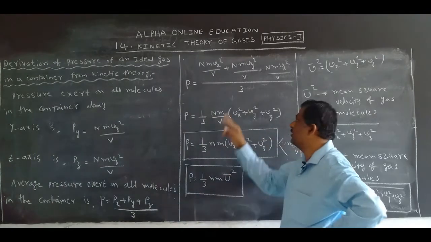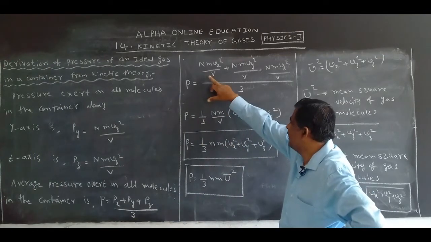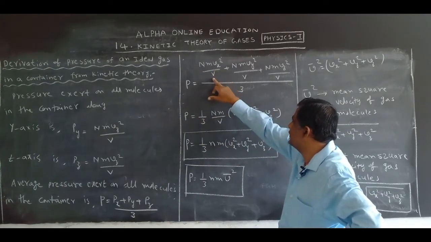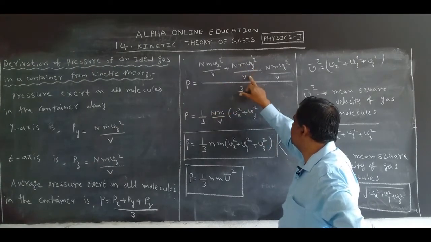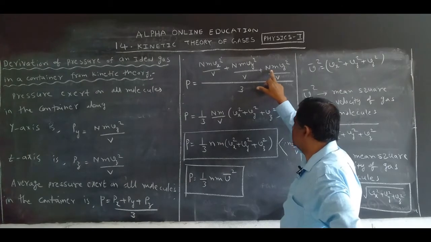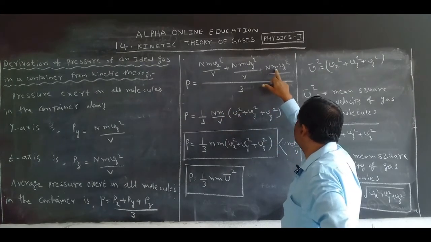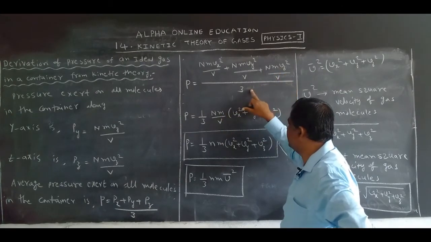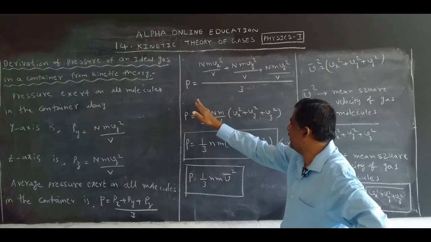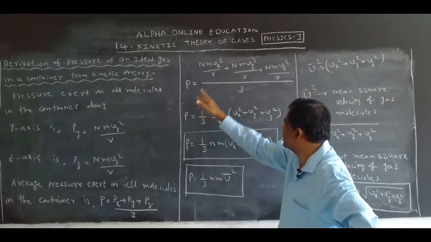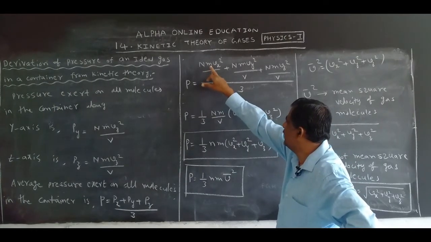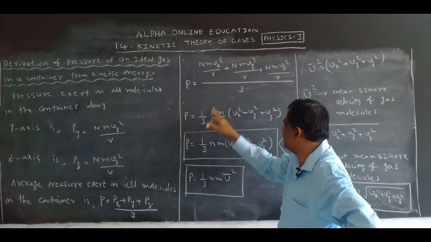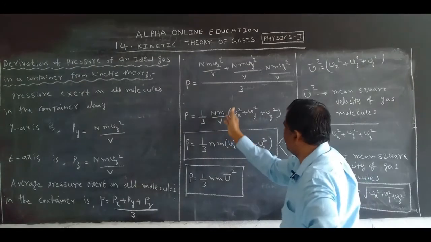We know the value of Px: N m Vx square by V, plus Py, which is N m Vy square by V, plus Pz, which is N m Vz square by V, all divided by 3. Take 1 by 3 outside. In these three terms, capital N, small m and V are common, so we take them outside.